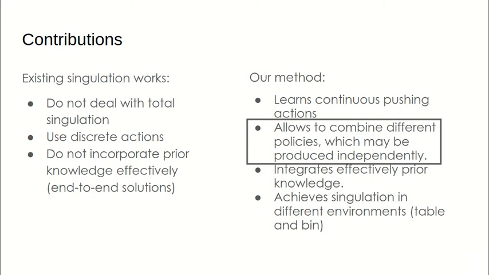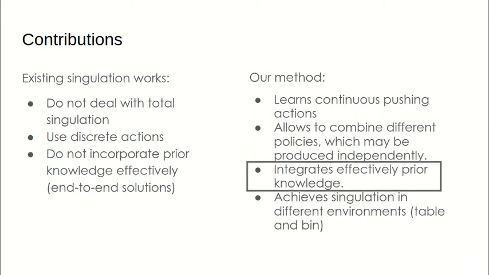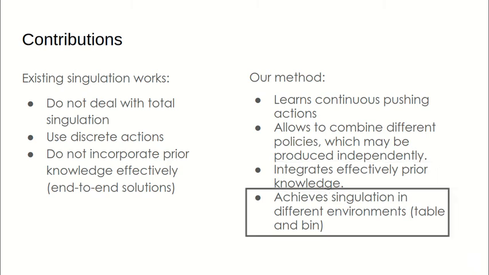We can use reinforcement learning, supervised learning, or even design the policies and then combine them together. We also integrate prior knowledge effectively via the primitives and the state representations. And finally, the method achieves singulation in different environments. So we can manage equally a table with open limits and a bin with constraining walls on its limits. And this is shown during the experiments at the end of the presentation.